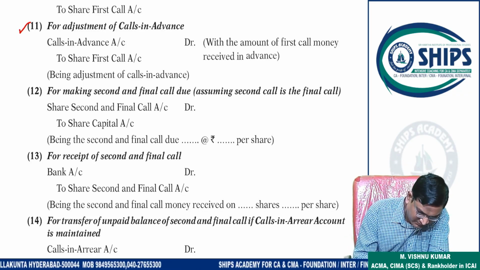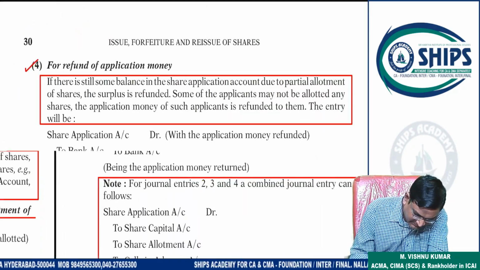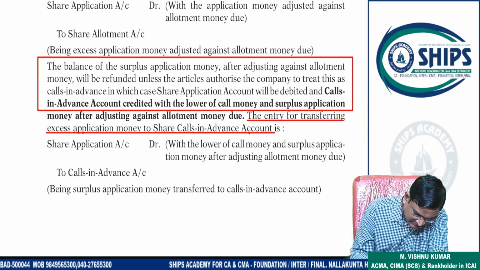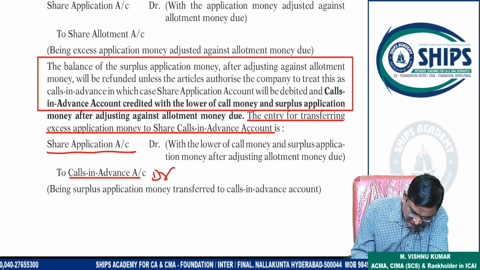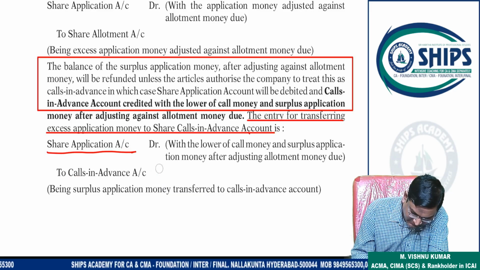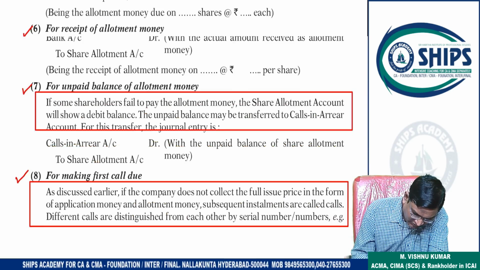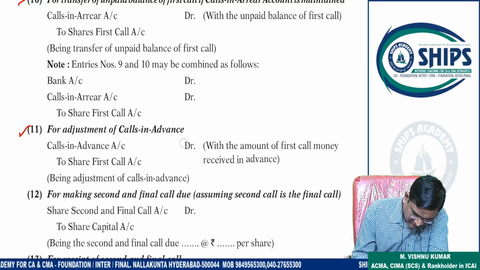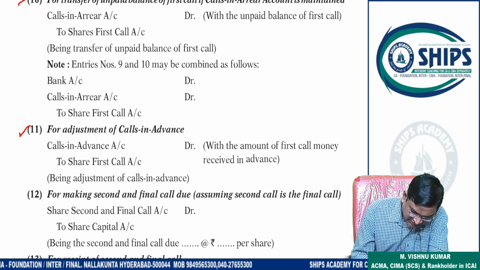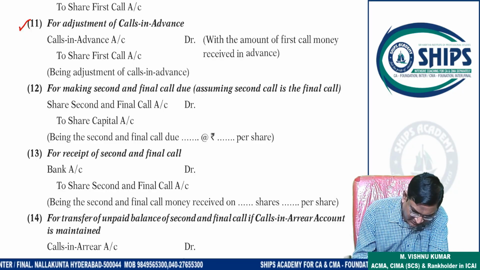Okay. So what entry did we pass so far? Here, application to calls in advance. So this calls in advance will be debited now. Then only the double entry will complete. That's why calls in advance will be debited in the first call or final call stage. So here it will be debited. Okay, it will be debited, calls in advance to share first call. If it is related to the final call, it will come in the final call stage. That's it. This is the extra entry.